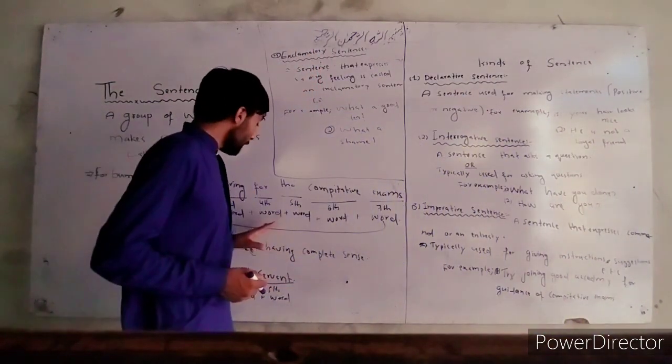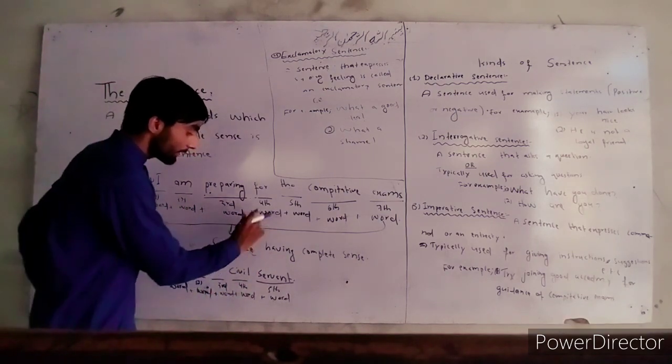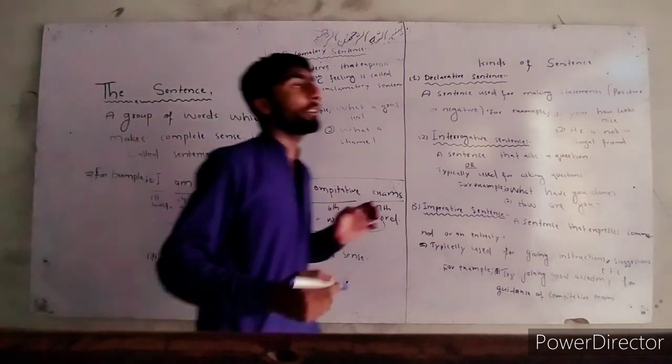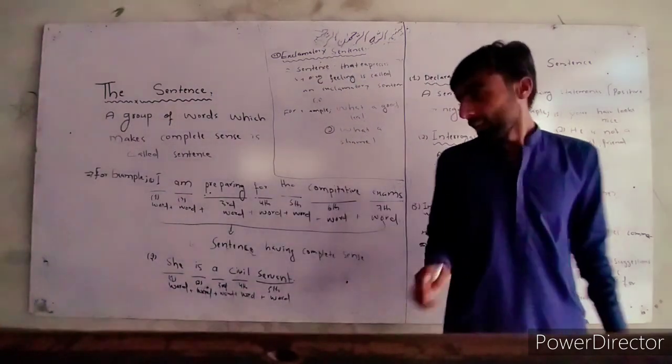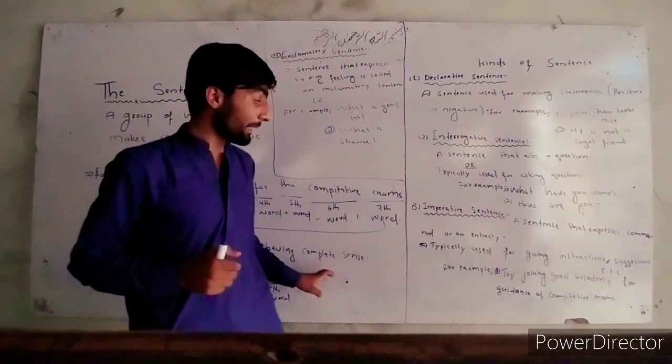So these are the 7 words, and these 7 words combine together to make one sentence having a complete sense. The sentence has a complete sense.